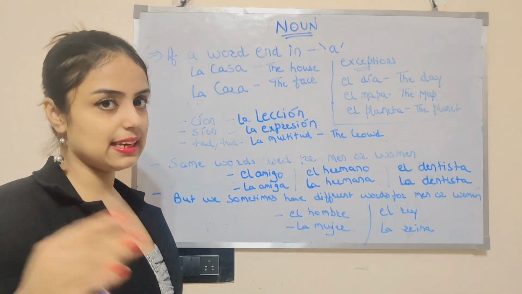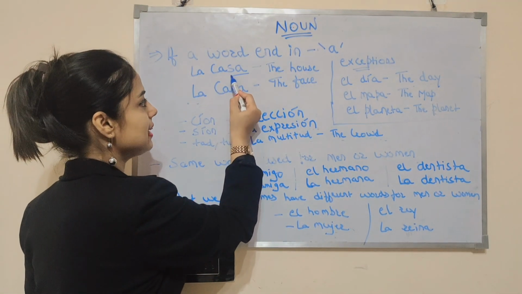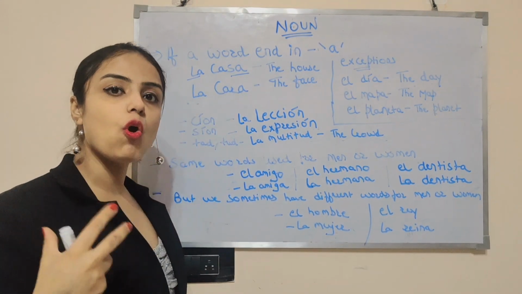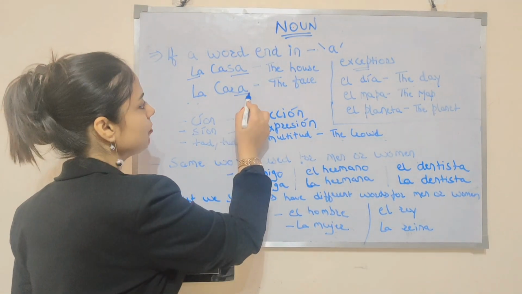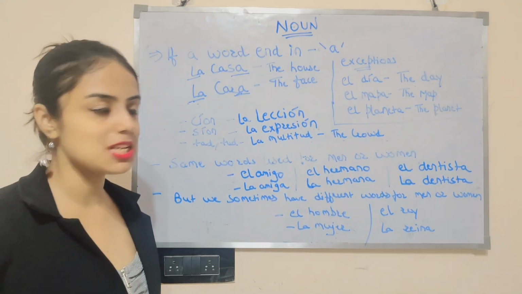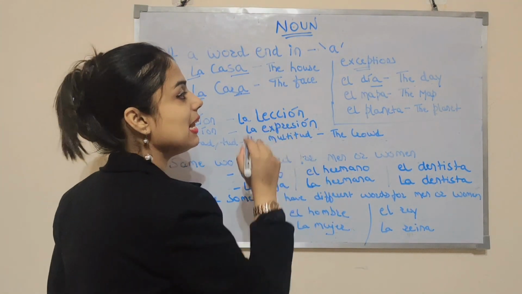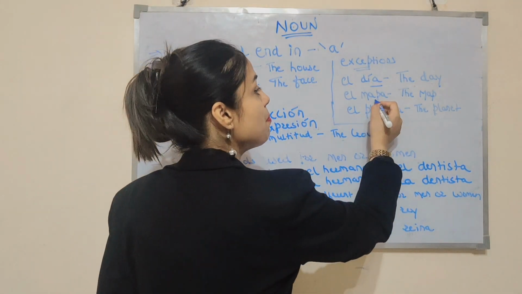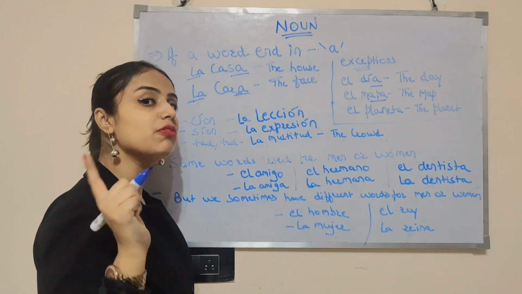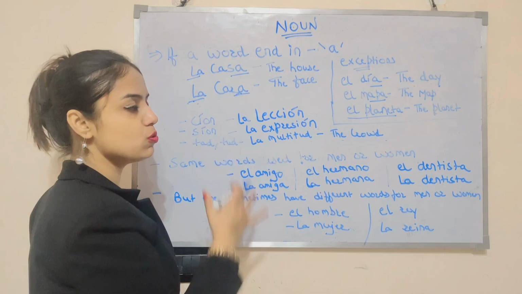Now if a word ends in A, I told you that it's feminine. So la casa. Here casa is ending with A. So it's la casa. La cara. Face we call cara. So it's ending with A. So it's la cara. La casa, la cara. But we have some sort of exceptions as well. For example, it's el día. Though it's ending with A, it's el día, the day. It's el mapa. Mapa means map. So it's el mapa, ending with A, but we will use el. Then el planeta, ending with A, but we will use el planeta.